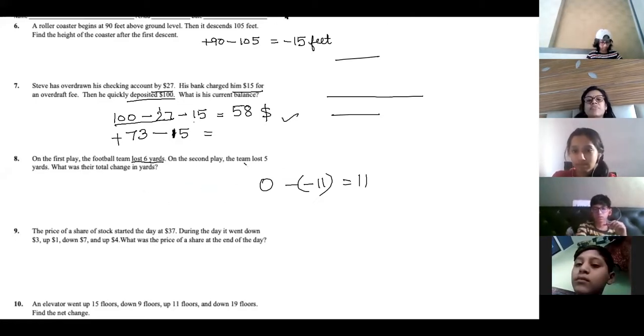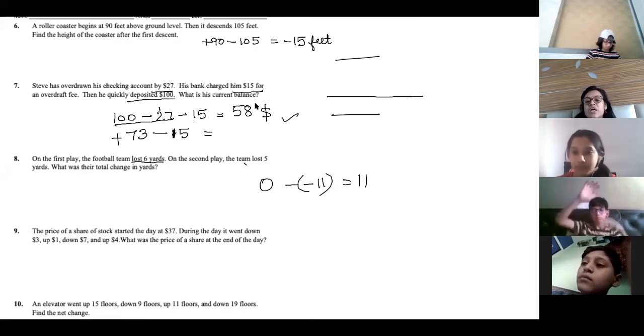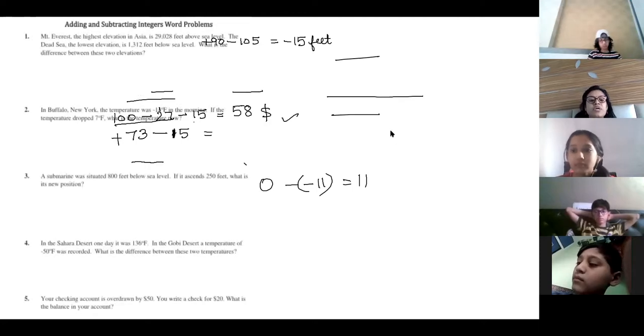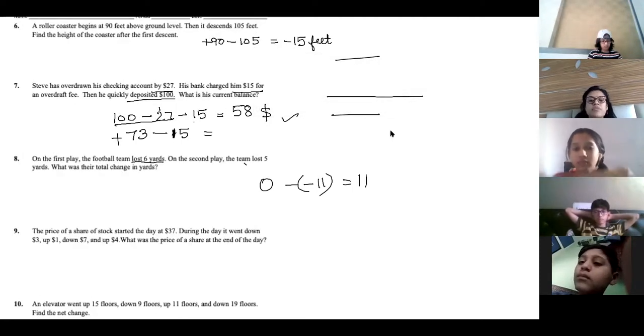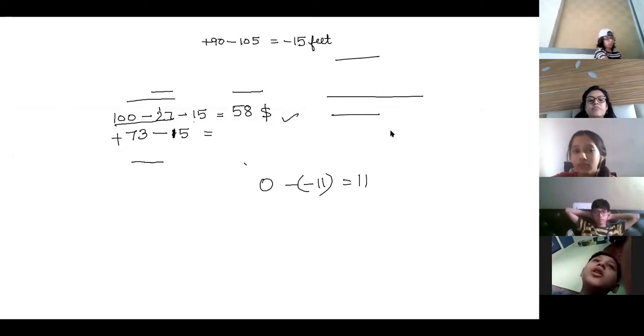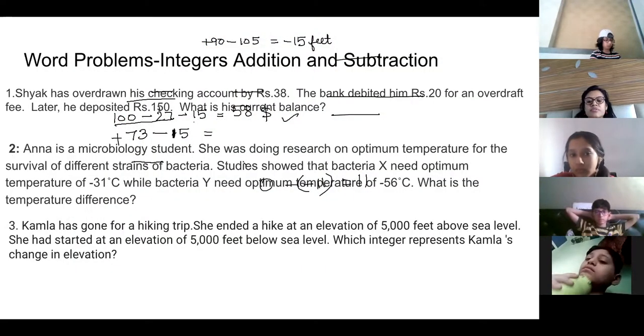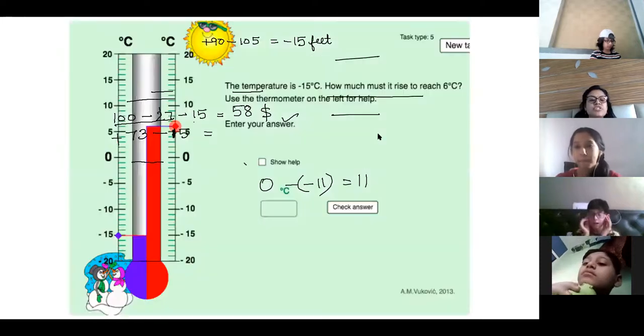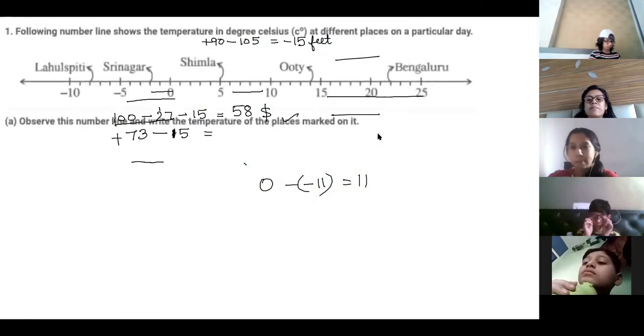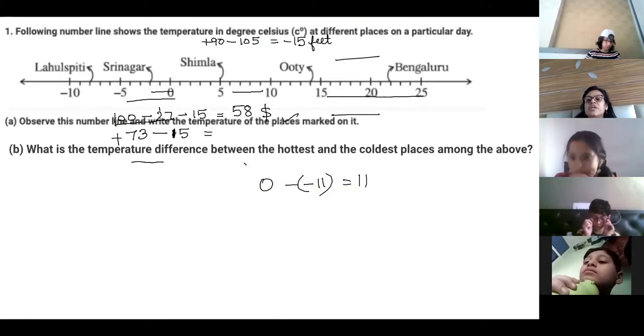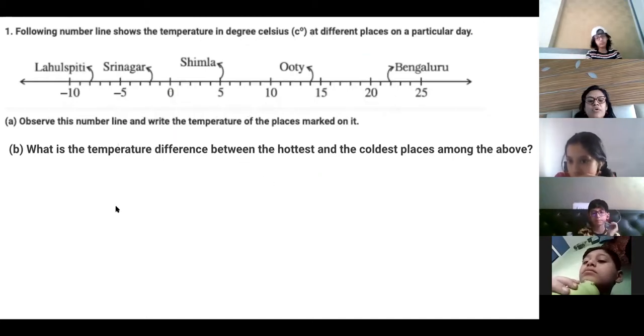Wait. Because in this type of question, whenever you have to find the change or difference, you have to do greater minus smaller. Okay. Where is the temperature difference question? We did one yesterday, the temperature difference. Yes, this one, the difference between hottest and coldest. It will ask either difference or change.